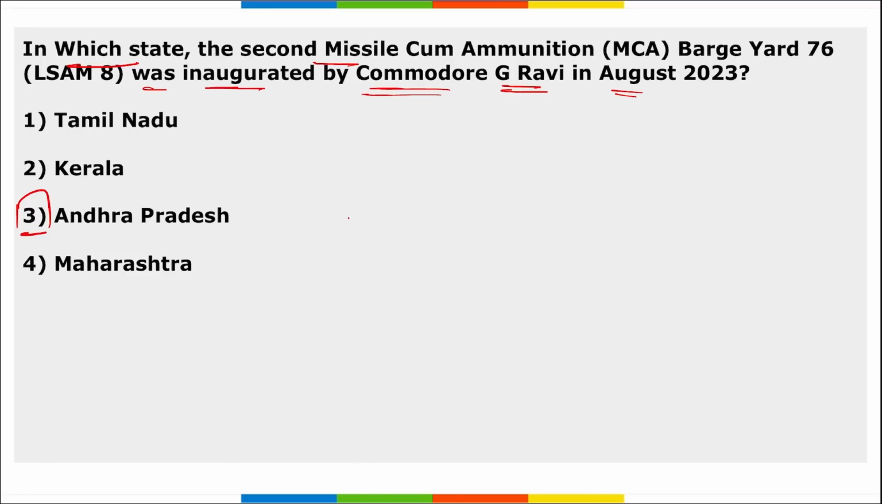Correct? Important. The contract is for constructing 8 missile cum ammunition barges with Seacon Engineering Projects Limited, that is in line with Atmanirbhar Bharat, that is the Make in India initiative.